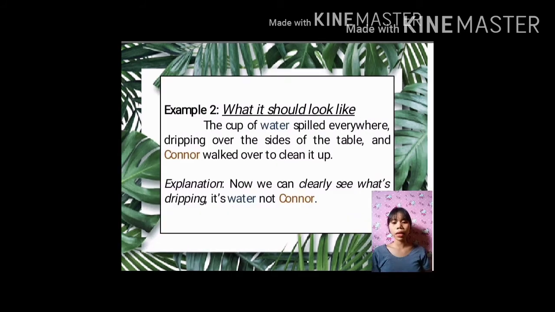Example 2. What it should look like. The cup of water spilled everywhere, dripping over the sides of the table, and Connor walked over to clean it up. Explanation. Now, we can clearly see that the water is dripping and not Connor. It's important to link your participial phrase to the right noun so that your sentence doesn't get too hard to understand.